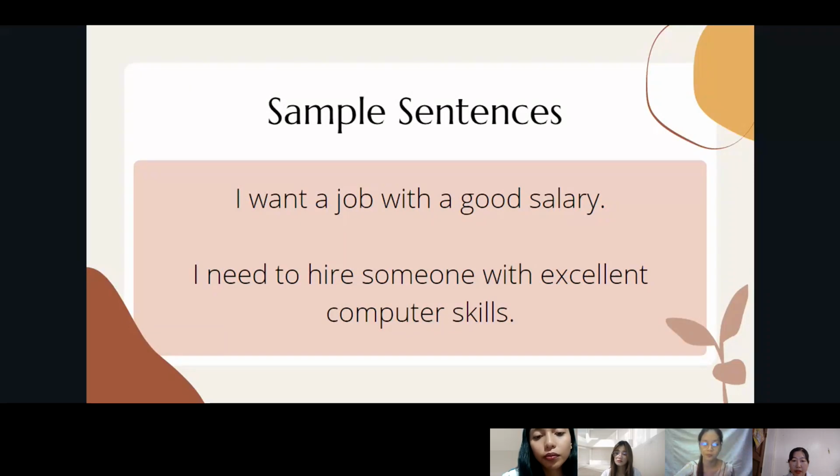I think desire. Yes, that's good, Miss Jing. In the second set of sample sentences using with, the use of with is to show a possession or to show a desire. Next slide, please.